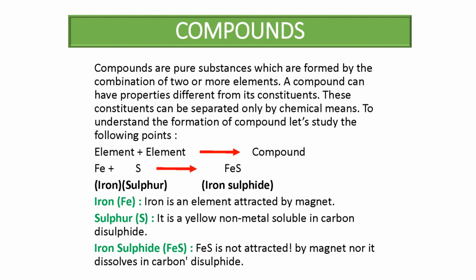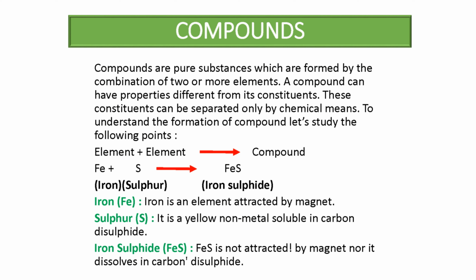To understand the formation of a compound, let's see the reaction. The group of elements is a compound, or when elements combine together, they form a compound. So here you can see the example. Elements like iron: iron is an element and sulfur is also an element. When they combine together, they form iron sulfide. So iron sulfide is a compound. Iron is a metal, sulfur is a non-metal. When they both are combined, they form iron sulfide, which is a compound. So when elements combine, they form a compound.